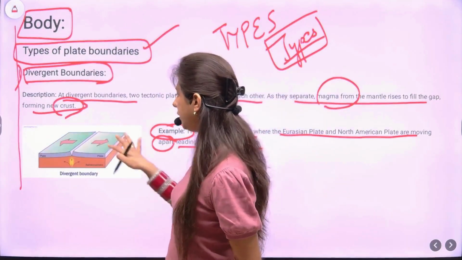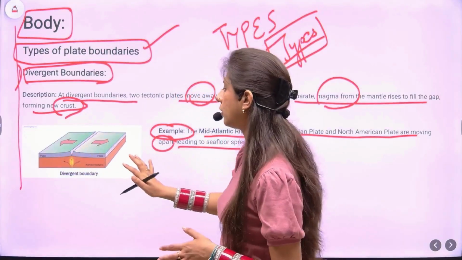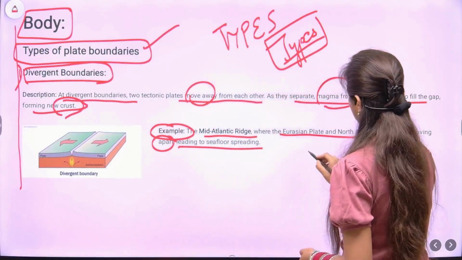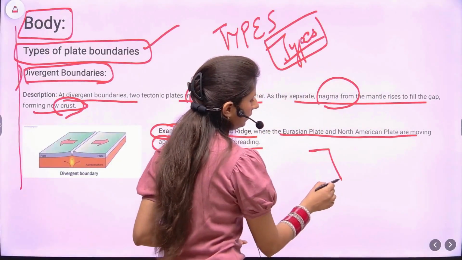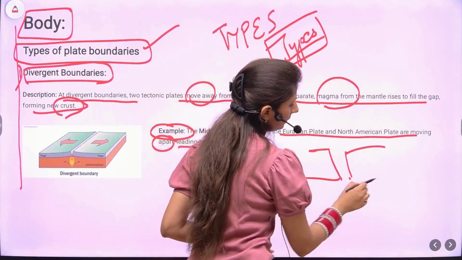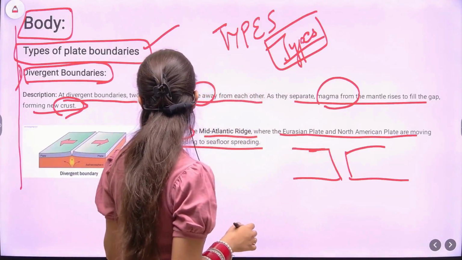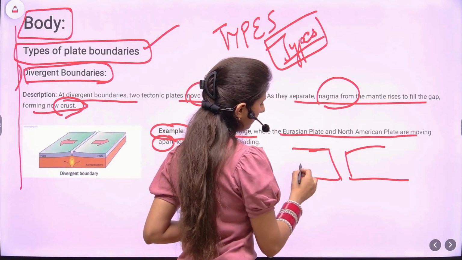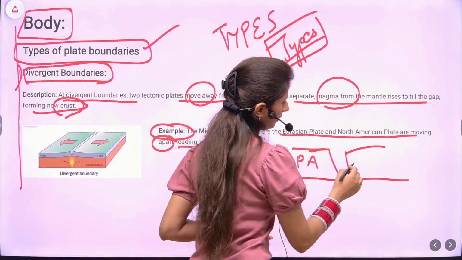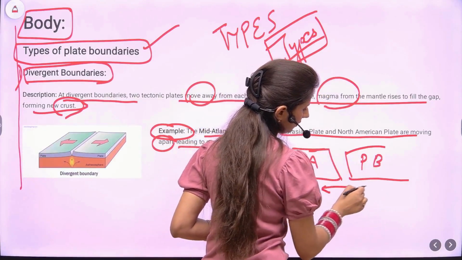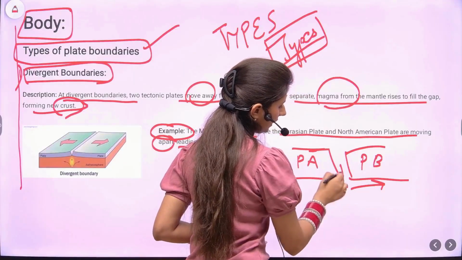Now, if you cannot draw such a diagram, it's not required that you show such beautiful proper art. What you can do is just like I did in the previous slide. The meaning must be clear. Okay? So this is the divergent plate boundary. We have mentioned plate A, plate B. We'll show the arrows. The magma is rising.